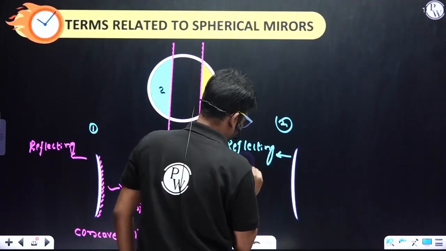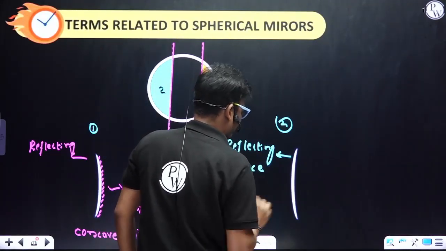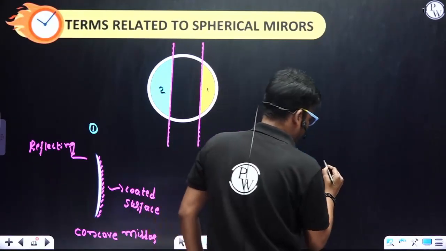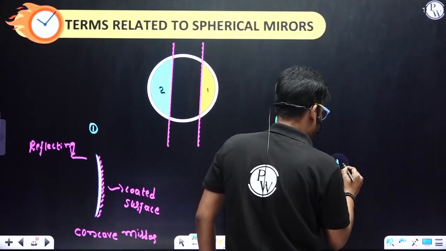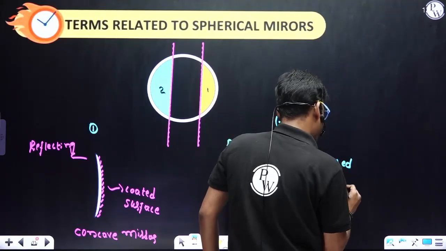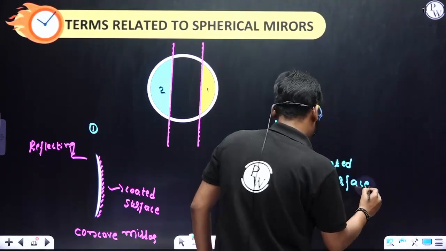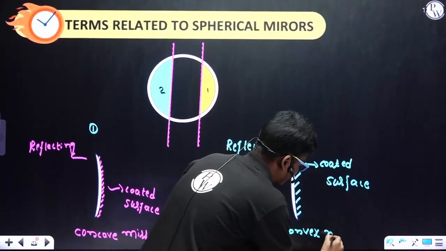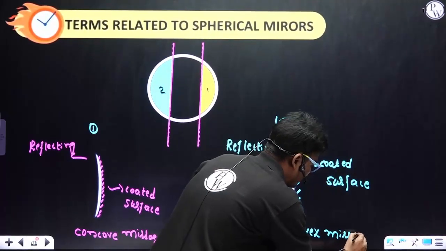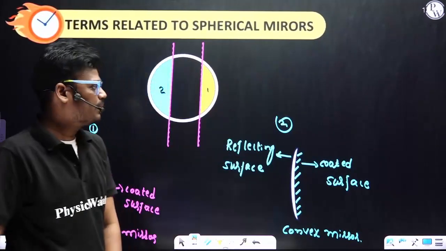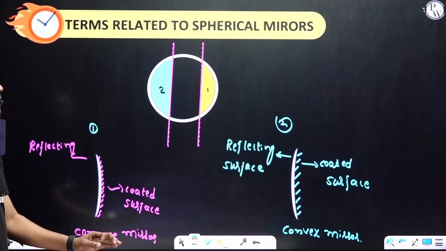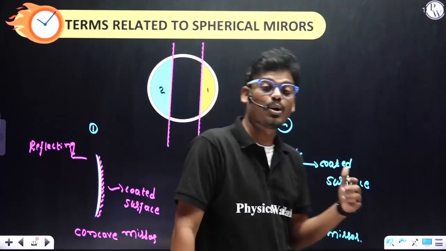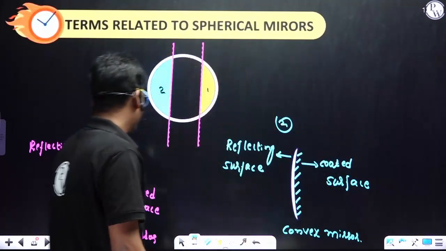Only one reflecting surface, and this one is a coated surface. Coated surface, and this one you can call a convex mirror. Clear? There are some important terms related to these spherical mirrors. Maybe it is a concave mirror or else a convex mirror.